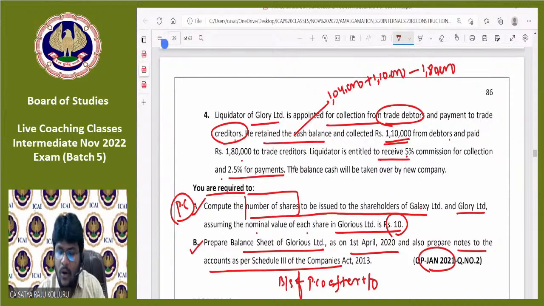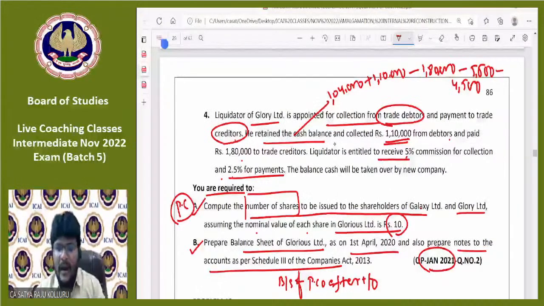5% commission on collection, that is 1,10,000 into 5%. How much? 5,500. Another commission he is getting is 2.5% on payment. Payment is 1,80,000. 1,80,000 into 2.5% is 4,500.